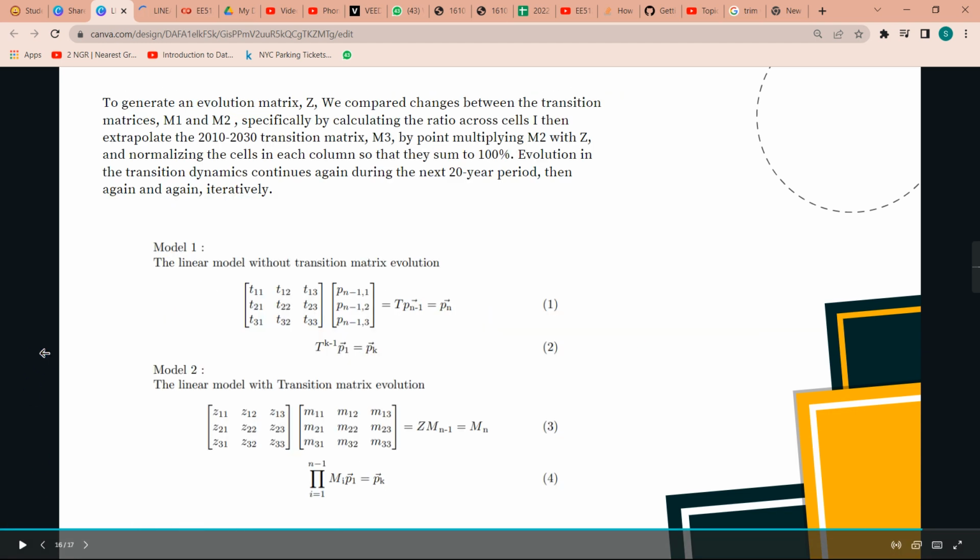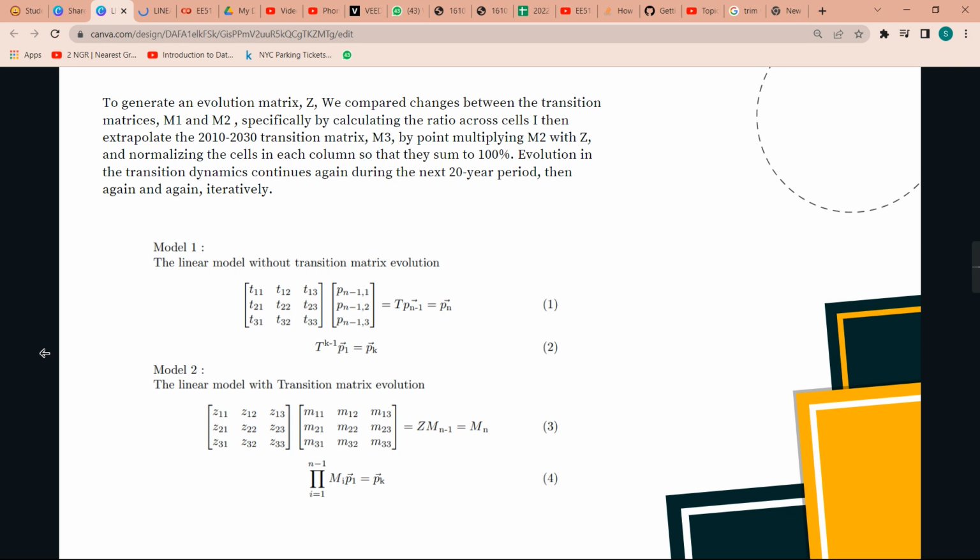To overcome this difficulty, we come up with a method of modeling this dynamics. We introduce another matrix Z called the evolution matrix. The concept of the evolution matrix is that if we multiply Z with Mi, the transition matrix for a given time step, we get the transition matrix Mi+1. That is, Mi+1 is equal to Z times Mi. So the Z matrix is used to model the evolution of the transition matrix.